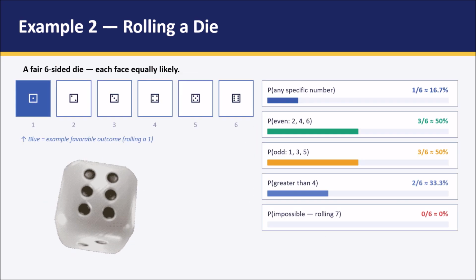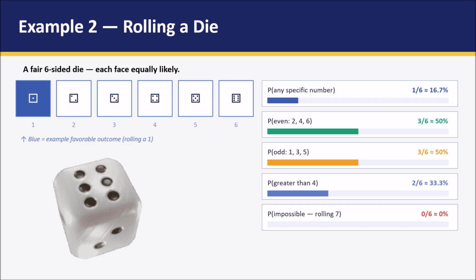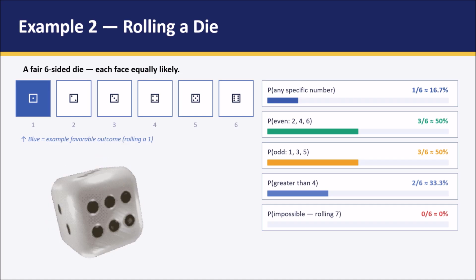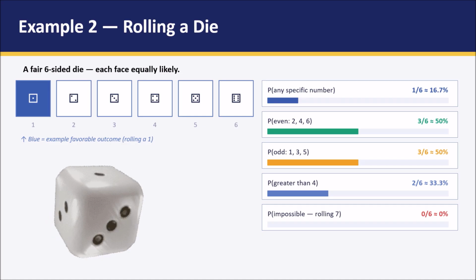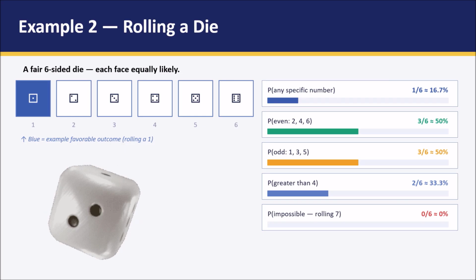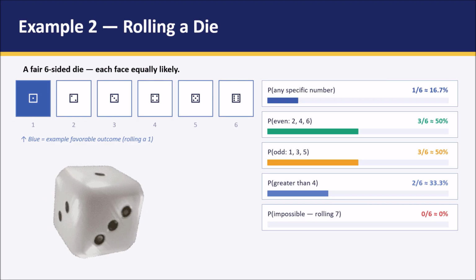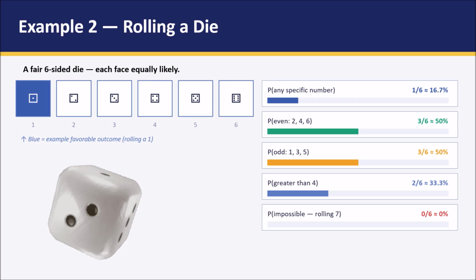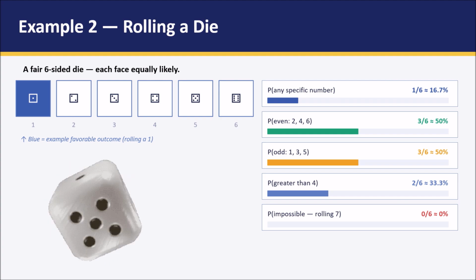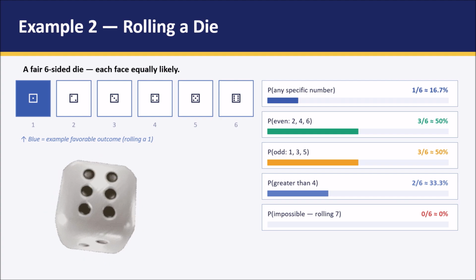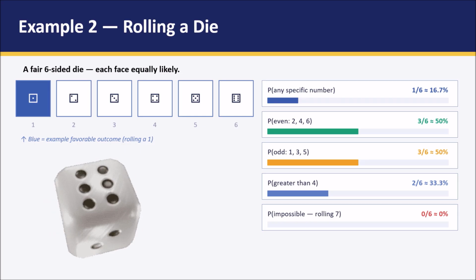Now let us consider the different scenarios from this particular example. The probability of getting any specific number, which means the probability of getting the number 1, is 1 out of 6, or the probability of getting the number 5. When you roll the die, the probability of getting the number 5 is 1 out of 6, which means that the probability of getting any number when you roll the die one time is always 1 out of 6. This 6 represents the total number of possible outcomes.